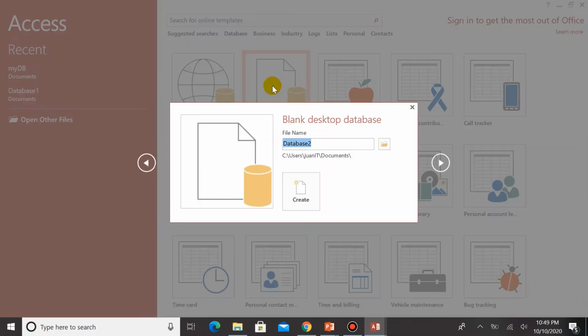Selecting the blank desktop database will prompt you to enter your database name. Let's say this is my first database. By default, your database will be saved on Drive C, Users, IT, Documents. This is my default user here, so it will be saved in Documents. You just have to go ahead and click Create.